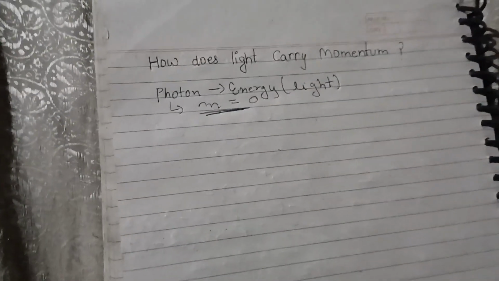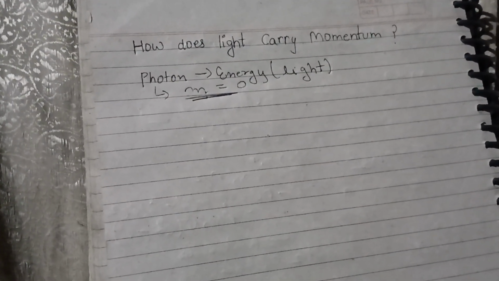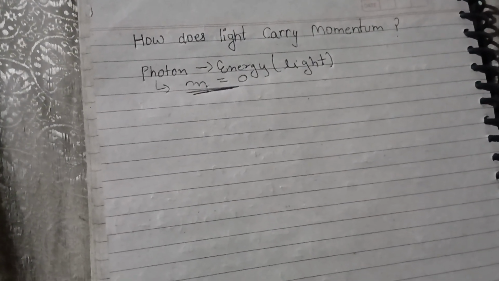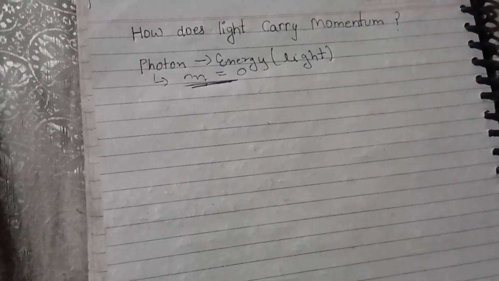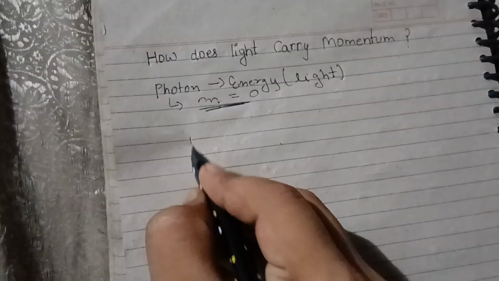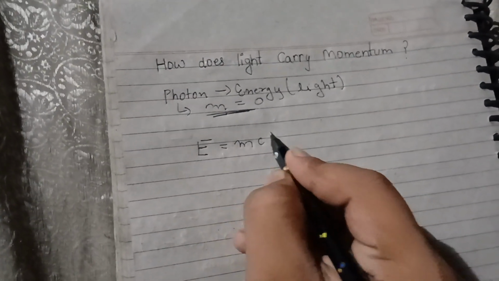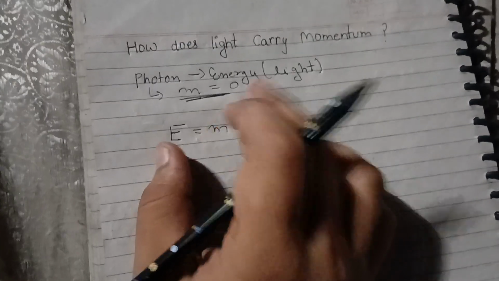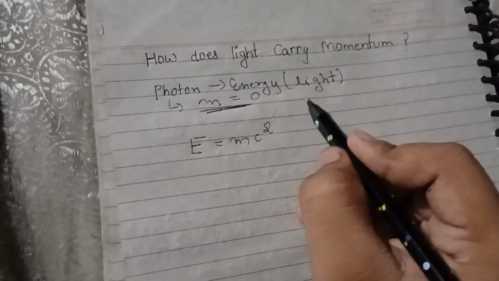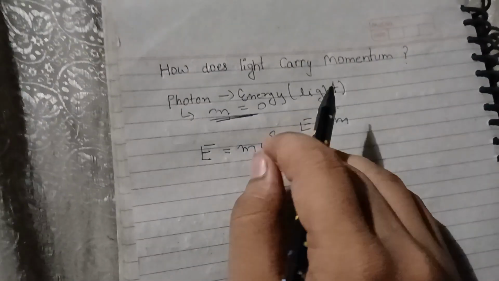So the answer is actually given by considering light as both particle and wave. How both? There is a very famous equation in physics, E equals mc square, by which we can conclude that E is directly proportional to m, because c is a constant.